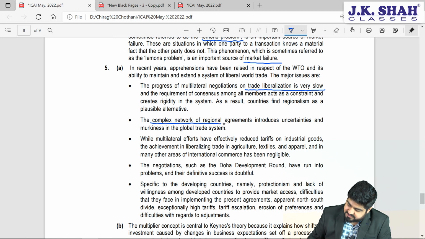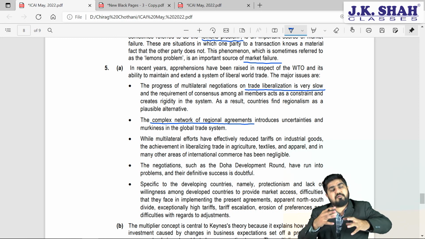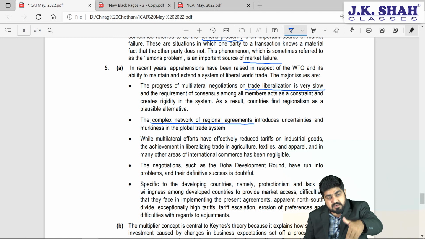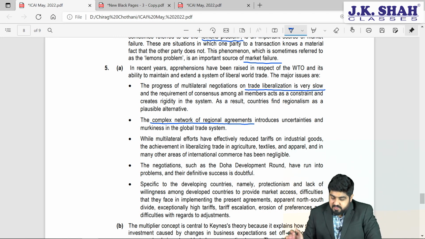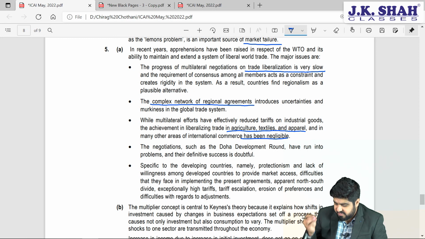Then there is a complex network of regional agreements. WTO itself is an organization which gets all the agreements signed. But inside that organization also there are some countries who are making their own agreement, which we call regional trade agreements. There are not one or two agreements, there are more than 303 agreements right now. With such a high number of regional trade agreements, what will be the importance of WTO? That's the concern we are raising.